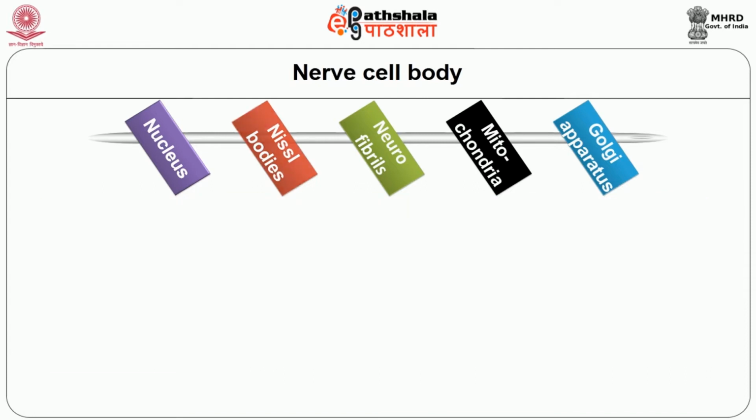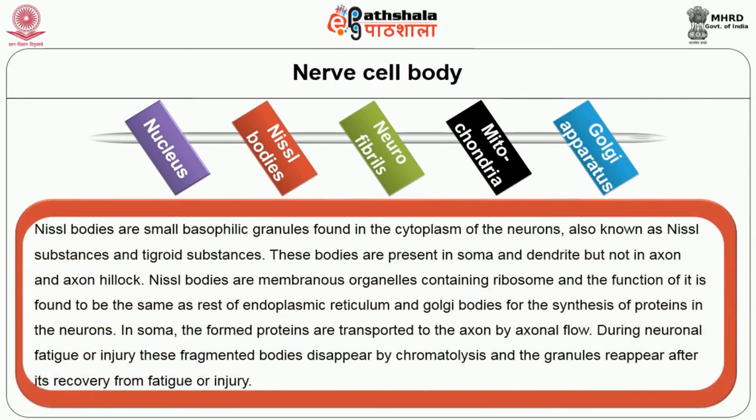It has one or two prominent nucleoli and it does not contain a centrosome, hence it cannot multiply like other cells. In the cell body, there are small basophilic granules found in the cytoplasm of neurons, also known as Nissl substances and tigroid substances. These bodies are present in the soma and dendrite but not in the axon and axon hillock.